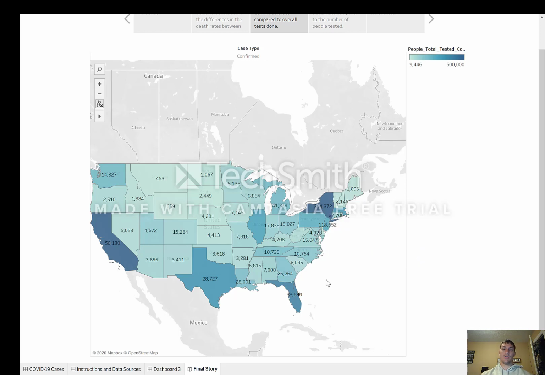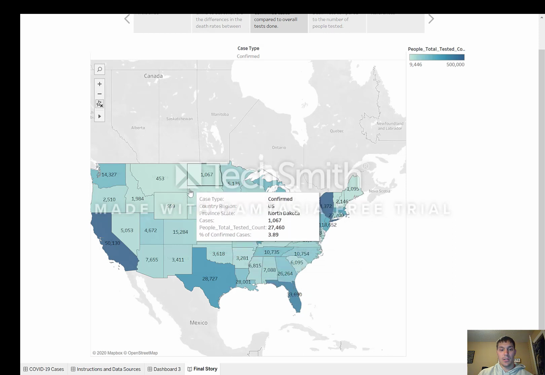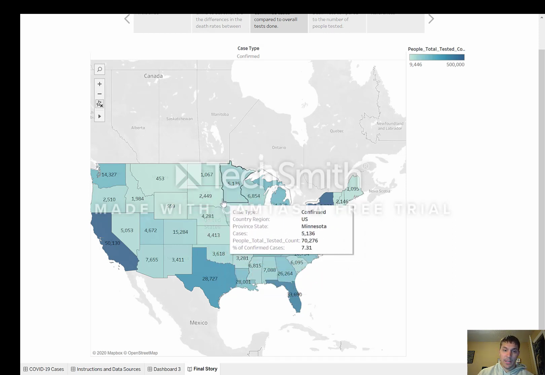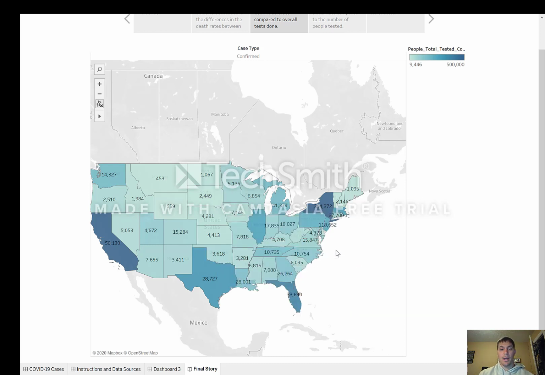One thing that I found interesting about this map is that over here in the Midwest area, you can tell they have a lot lower numbers. Now, I don't know if that necessarily means that they did social distancing better than anybody or that they quarantined and listened to the rules. I think it has to do with the population and the size of the region. You can see Montana over here is one of the bigger states, and it has some of the least amount of cases as compared to, like I said, New York earlier, or even down here in Florida. That's something interesting to look at.